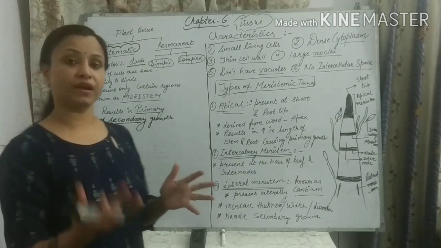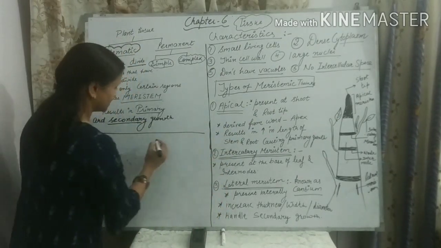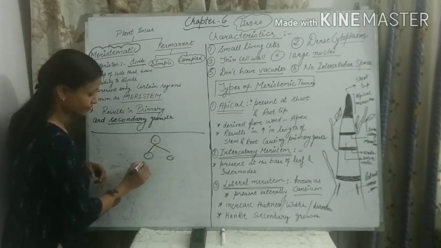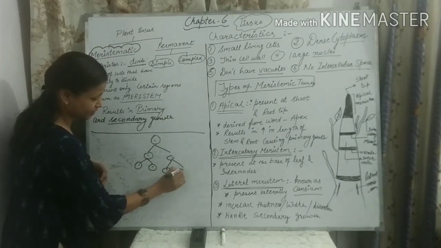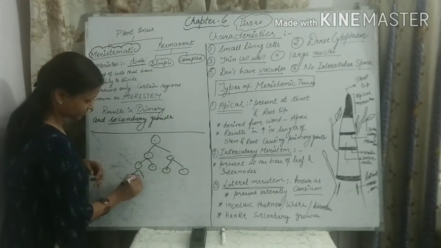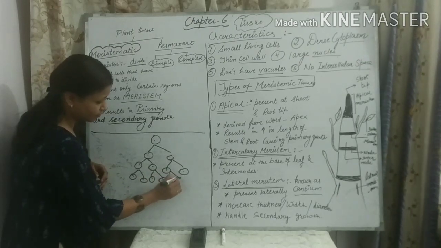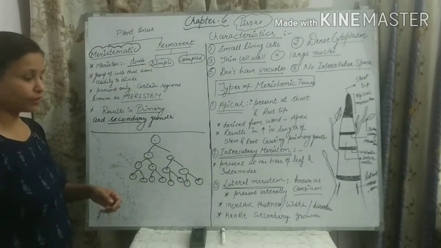Means they continue to divide. How does cell division happen? How does it come? This is one cell. When it divides, it becomes two. When these cells divide, they become further two, and these cells further divide. Now these cells again divide, and the number of cells increases further.